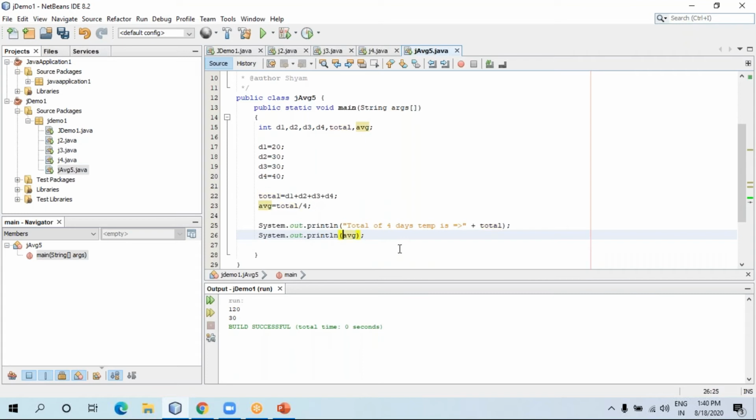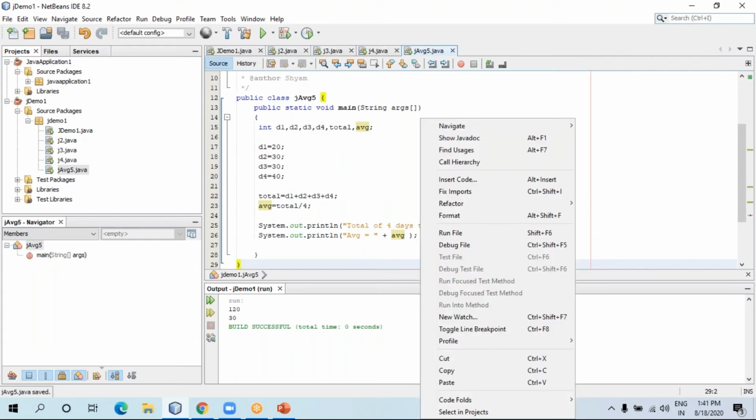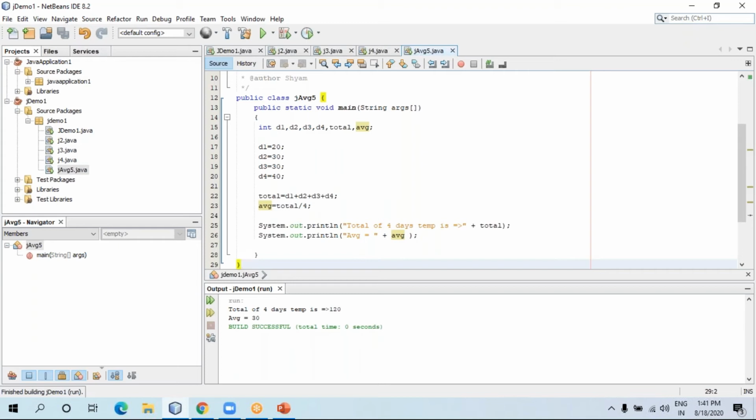Same in the case of average. Average equals to, and what do we have to write? Plus, as I told you, then we write avg over here. Fine, now let me run this code. Let me right click. See, now it looks proper. Total of 4 days temperature is this. Average is this. You can type anything, you can write the proper spelling of total of 4 days temperature and average. So this is just a basic example.